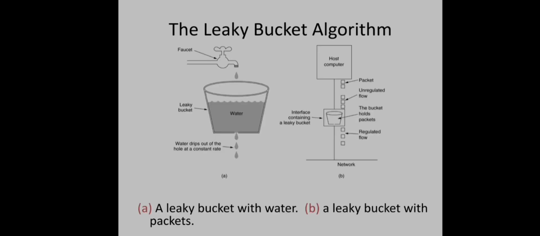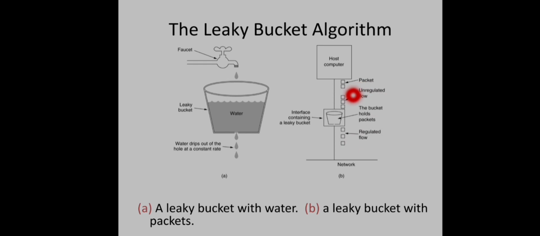So let us move on to the first one, that is the leaky bucket algorithm. We can imagine a bucket with a small hole in the bottom. No matter the rate at which water enters the bucket, the outflow is at a constant rate if there is some water. If the bucket is empty, outflow will be 0, otherwise it is at a constant rate. Also, once the bucket is full, any additional water entering it spills over the sides and is lost.